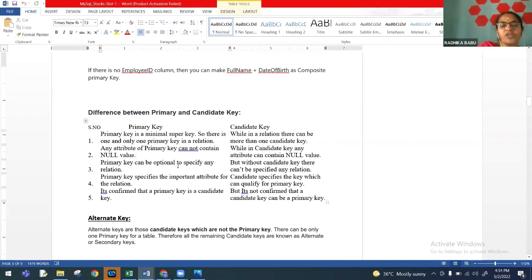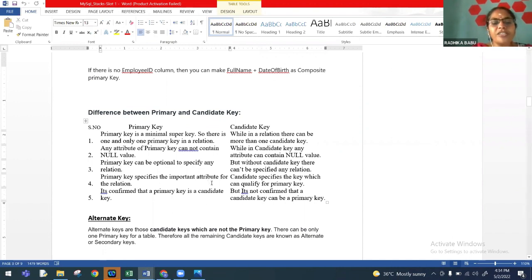Primary key can be optional to specify in any relation, but without a candidate key, you cannot frame a table. So there must be some candidate key in any relation, but a relation need not have a primary key. Only when we want to set up a relational relationship between the tables of the database do we go for a primary key and a foreign key. Otherwise, when you create a simple table, you don't necessarily have to give a primary key, but a candidate key is definitely a must.